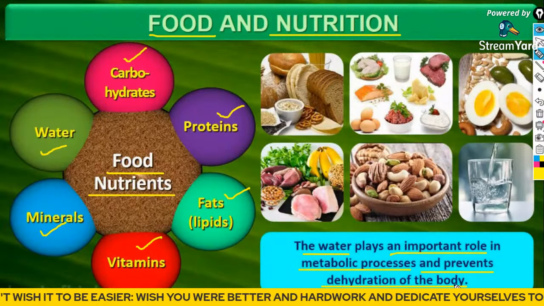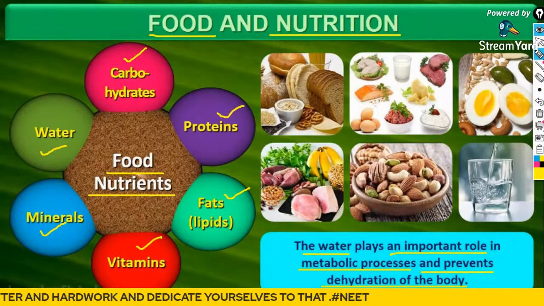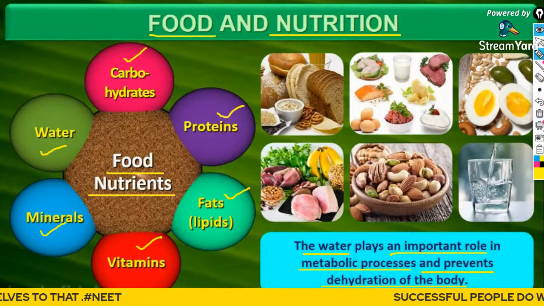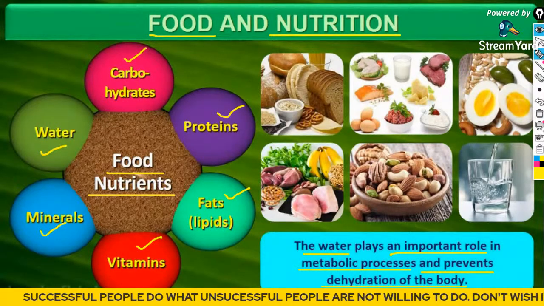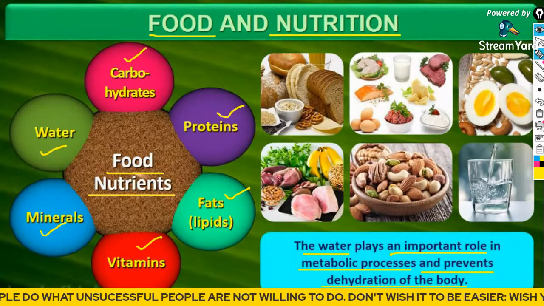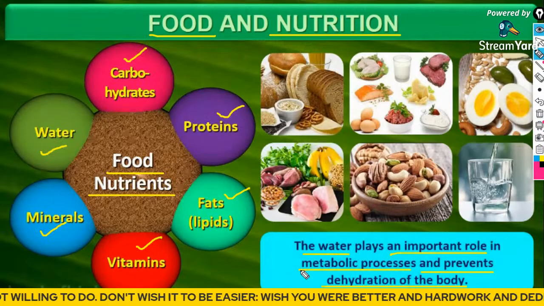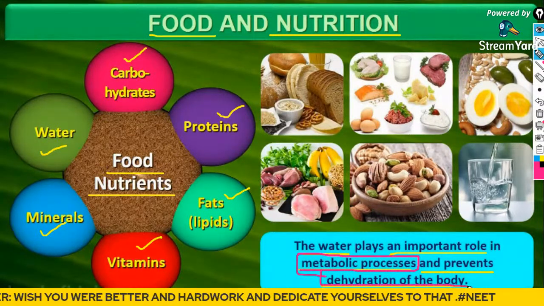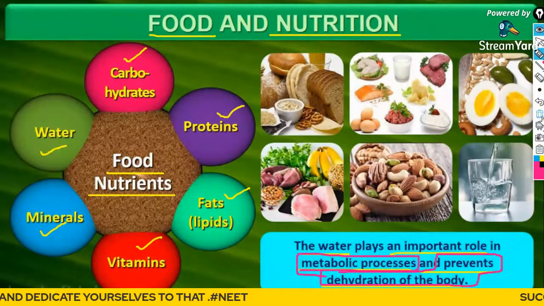Guys, can you please tell me whether water is an essential nutrient or is it not required by the body? Yes, water is essential because it plays a very important role in all the metabolic processes, and it also prevents the dehydration of the body.